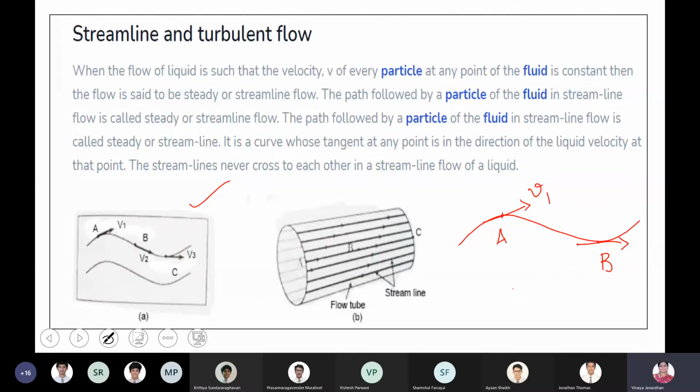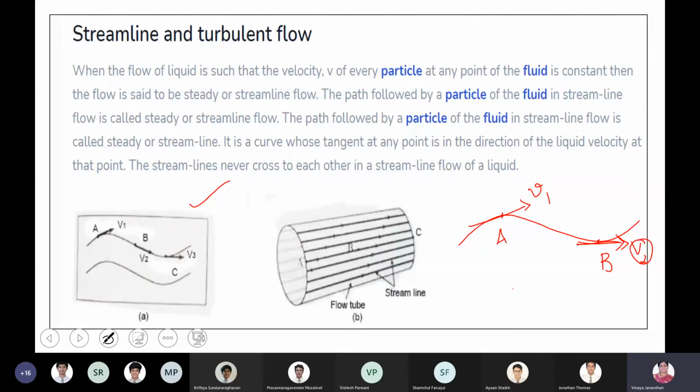Here it moves with a velocity v2. When a particle reaches point B, the direction of motion is the tangent drawn at point B, and it should move with velocity v2. If this condition is satisfied, then we say that the flow of the liquid is streamlined.